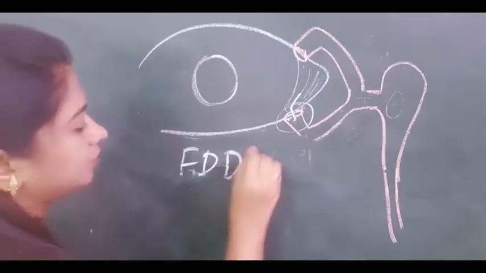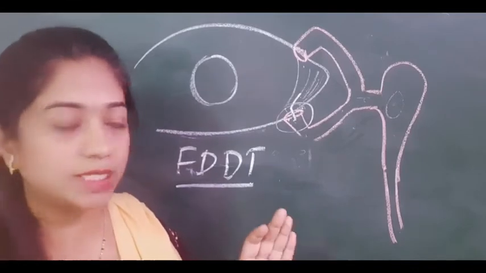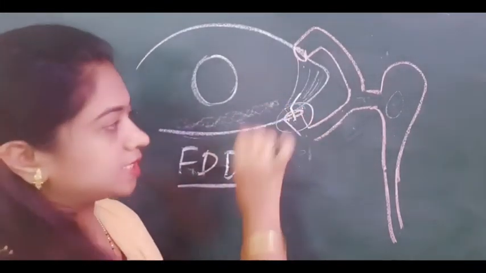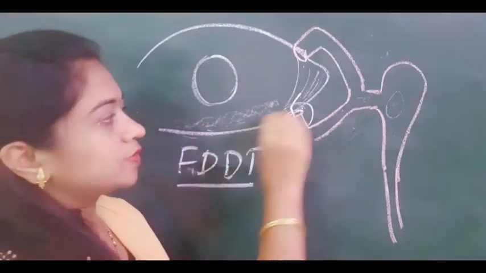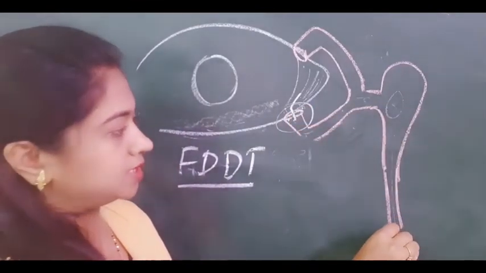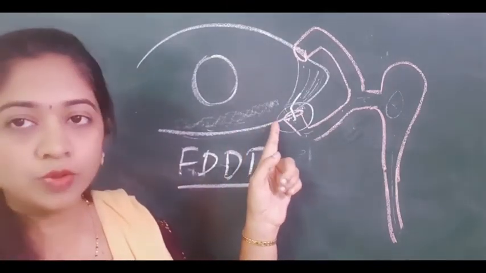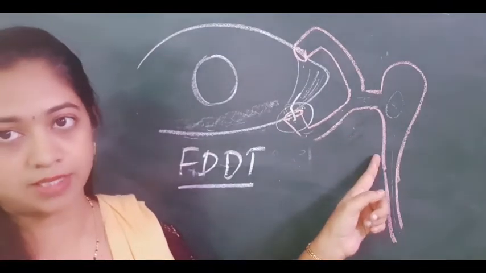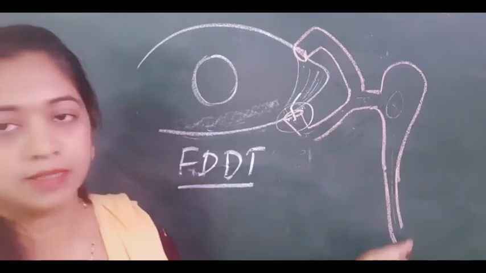Next test is the fluorescent dye disappearance test. Here 2% fluorescein is instilled into the conjunctival sac and the patient is left alone. So what should have happened in the 2 minutes? All the fluorescein which was there in the conjunctival sac should have been drained through the lacrimal passage system. After 2 minutes you examine the patient, and if there is still some fluorescence seen in the conjunctival sac, it means that there is some obstruction in the lacrimal passage. If you are not seeing any fluorescence in the conjunctival sac, it means the system is patent.